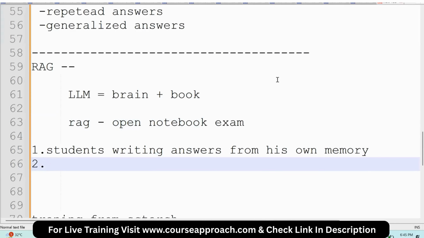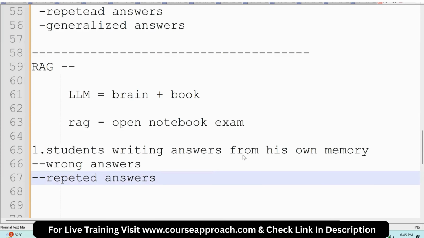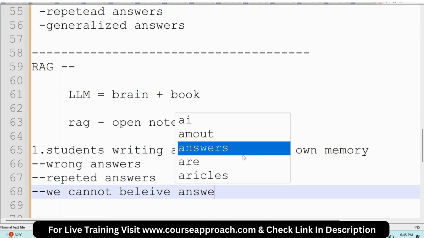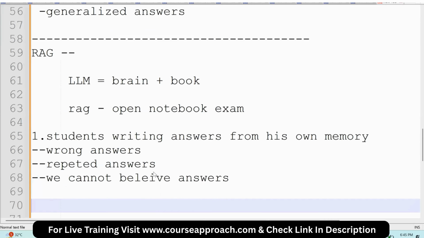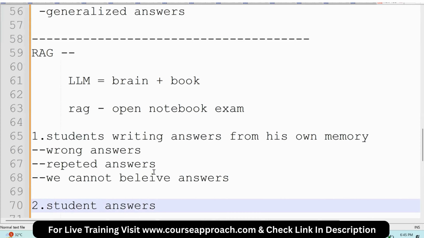When a student writes answers from his own memory, there is a chance that he can write wrong answers or repeated answers, and we cannot believe the answers. These are the issues if it answers from its own brain. Second scenario: the student answering by looking at the book.